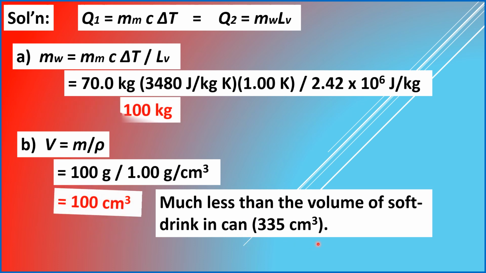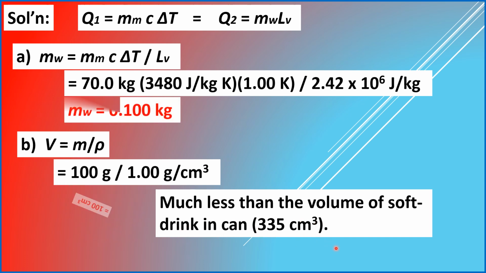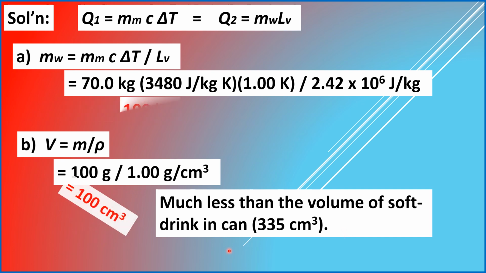Some people prefer soft drink to pure water, but of course we know that it's not really advisable to drink soft drink